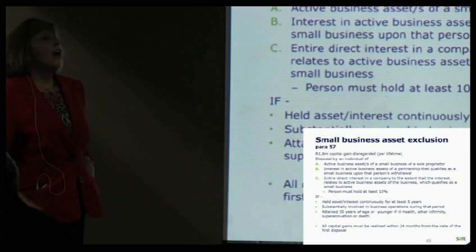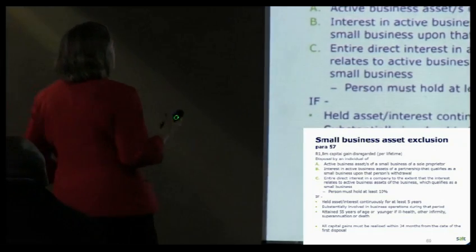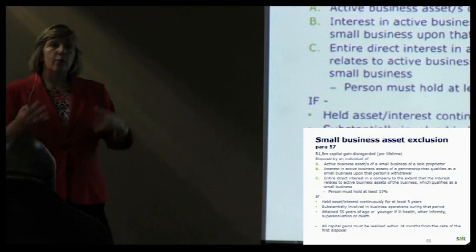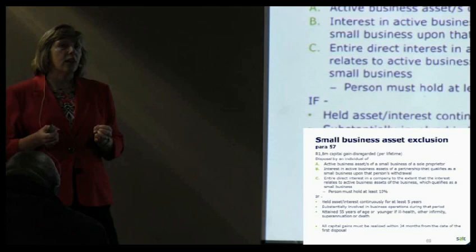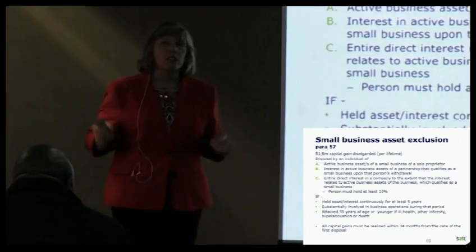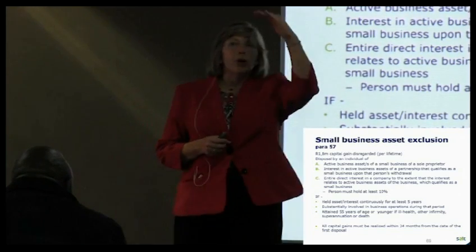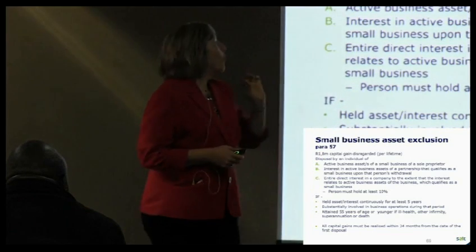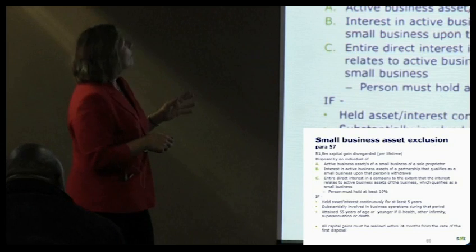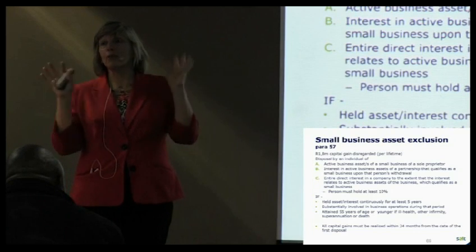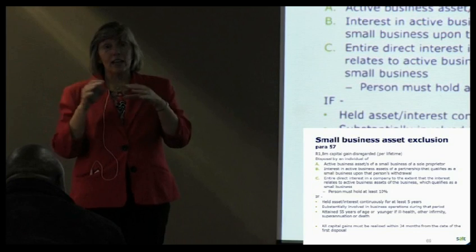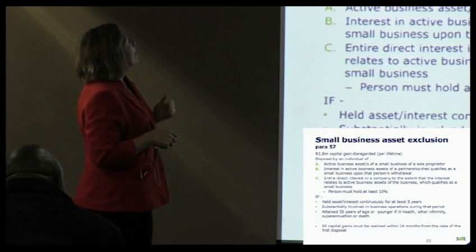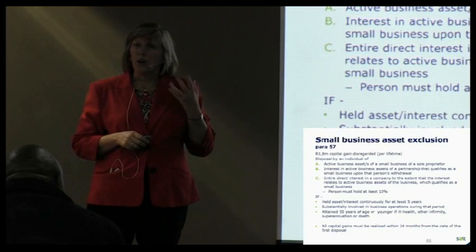Now, the small business asset exclusion is essentially saying that if you qualify for this exclusion, because you're selling assets of a small business, when you sell those assets, just like when you sell any other asset, you would have to take proceeds minus base cost, gives you capital gain, right? And then we're saying 1.8 million rand of that capital gain can be tax-free, disregarded, take it out, just like you do with your primary residence exclusion. You take that off, but of course the key thing is, how do you qualify for it?